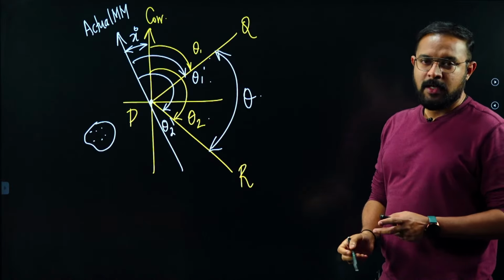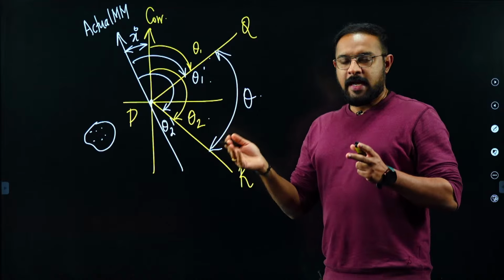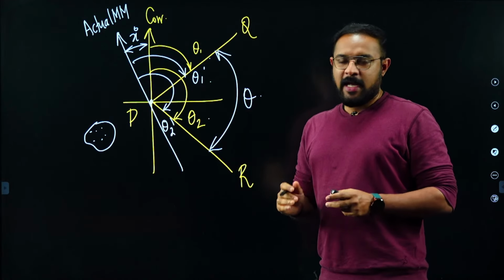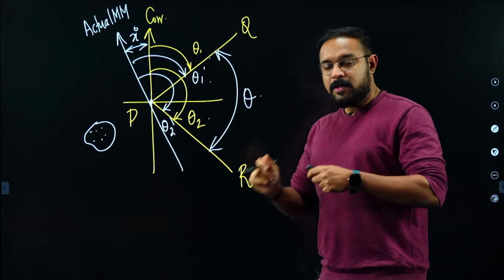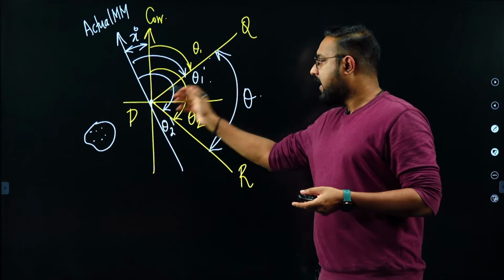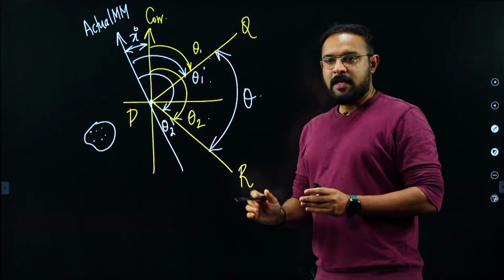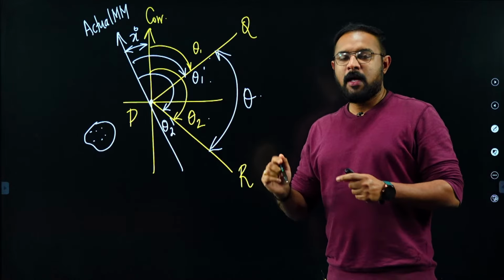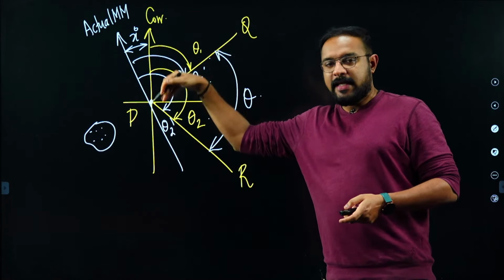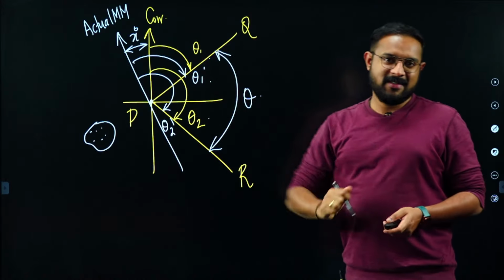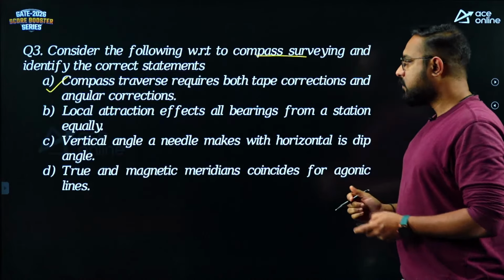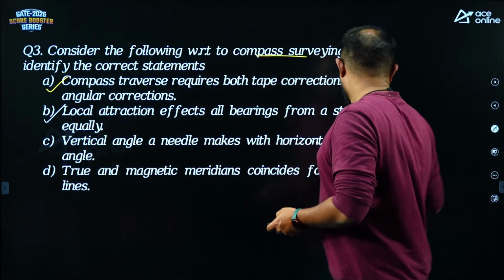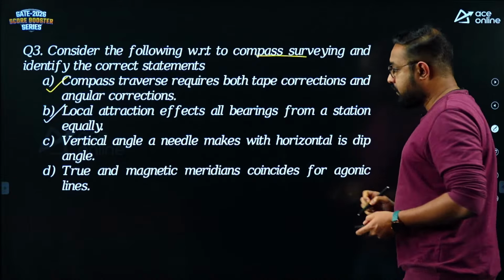Remember, the bearings change, but what happens to the included angle theta? That does not change, because local attraction affects meridians. Local attraction does not affect the line on the ground. And what is the included angle? It is the angle between the lines. So, the lines PQ and QR remain the same. Therefore, the included angle measured between two lines remains the same, but the bearing is measured from the meridian and the line. The meridian changes, so the bearing changes. Understand? Yes. So, that's correct. It affects all the bearings from that station equally.